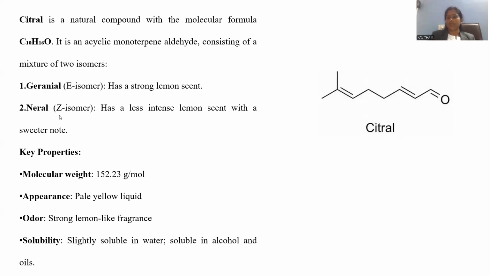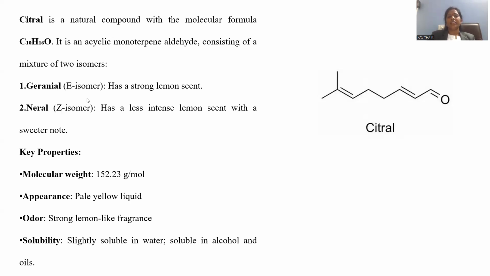E for entgegen, Z for zusammen, right? So here, orientation matters for the stereochemistry. Stereochemistry purely depends upon the orientation of the molecule. That orientation is the main criterion for the characteristic properties of the compounds, right? That's the reason why, though both belong to the same compound with the same molecular formula, based on orientation the E isomer has a higher fragrance in comparison to the Z isomeric form. That's the reason why geranial has a stronger lemon scent than neral, right?